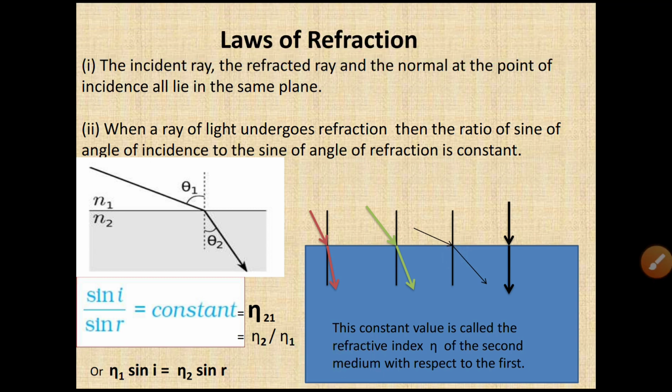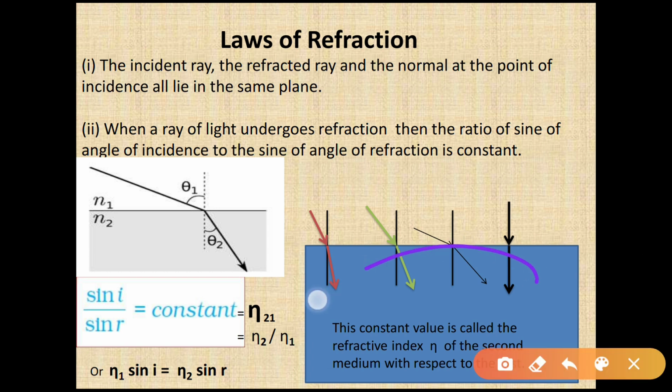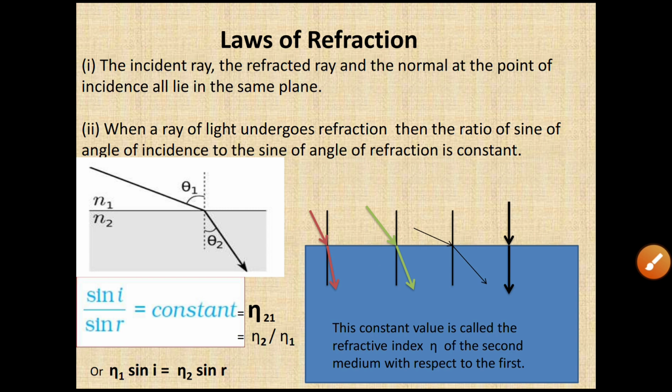But for a given pair of media, at whatever angle you send the light, if you take the ratio of the sine of the angle of incidence to the sine of the angle of refraction, you will always get a constant value, and that constant value is known as the refractive index.